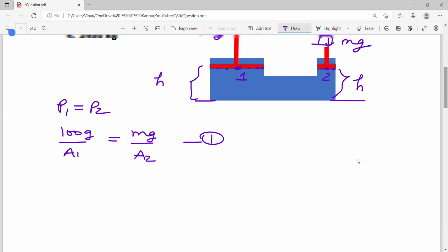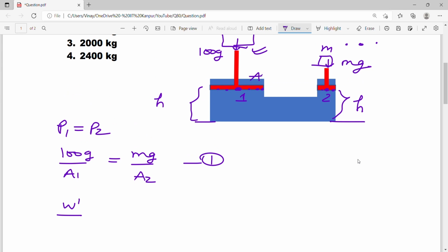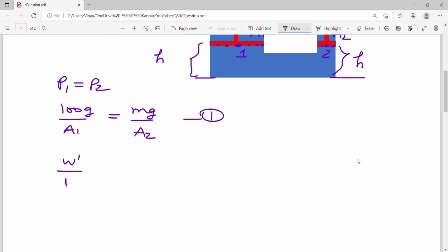And in the second case, the question is saying how much weight you can lift. Let me call it W dash. If you increase the area A1 to 4 times, A1 is this area, A2 is this area, and you keep the same small mass m, how much more weight can it lift if we make the larger area A1 4 times and reduce the smaller area 4 times, so A2 by 4. This is your equation 2. With the help of 1 and 2, we have to find W dash.